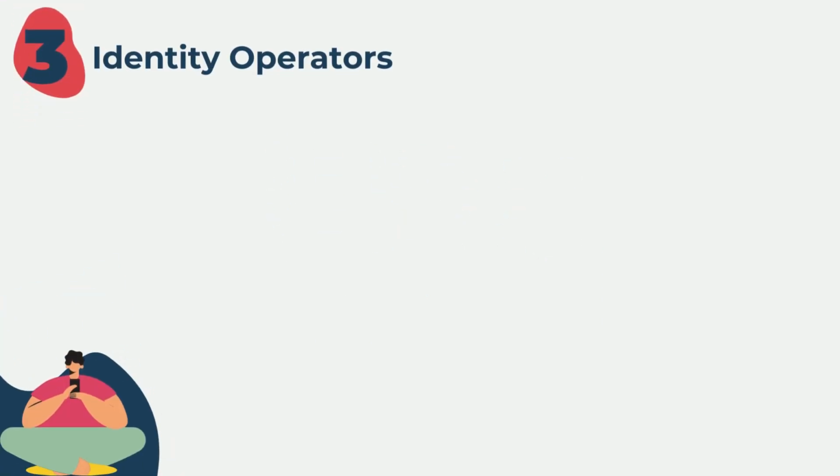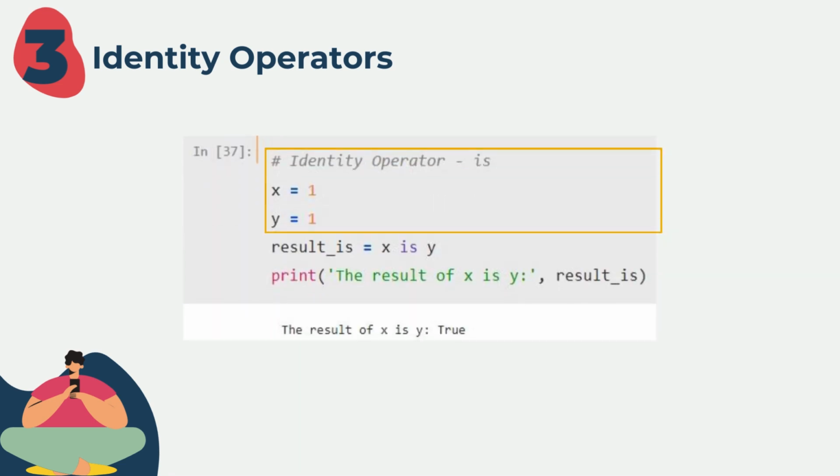Now, let's unravel the world of identity operators, which determine if two objects are the same. Let's start with the is operator. Here, x and y variables are assigned the same value 1. We use the is operator to check if x is the same object as y. This operation evaluates to true if x and y reference the exact same object in memory.